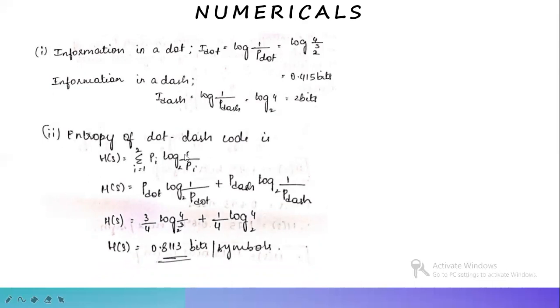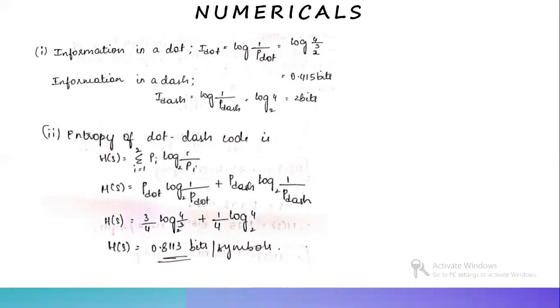Pi into log of 1 by pi to the base 2. So p dot log of 1 by p dot to the base 2 plus p dash log of 1 by p dash to the base 2. P dot value will be 3 by 4. P dash value will be 1 by 4. So substituting those values and solving, we get entropy value as 0.8113 bits per symbol. This is about the second part of the question.